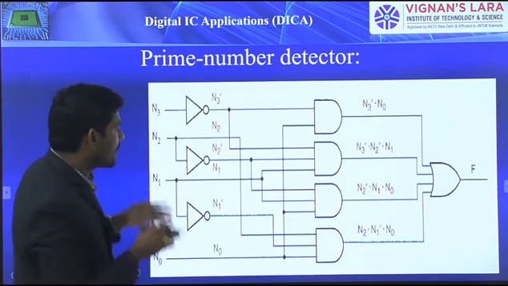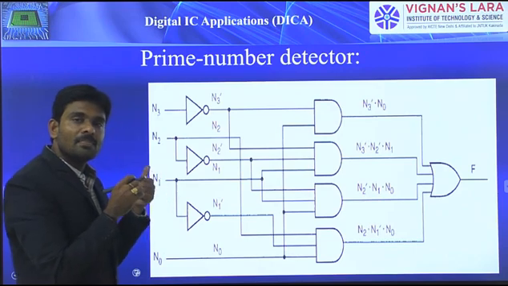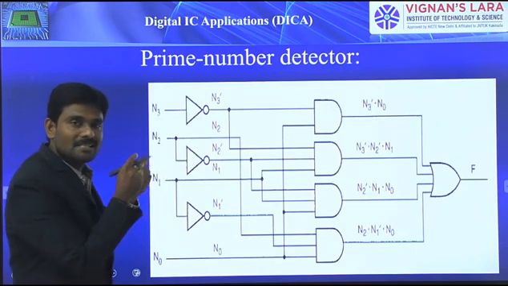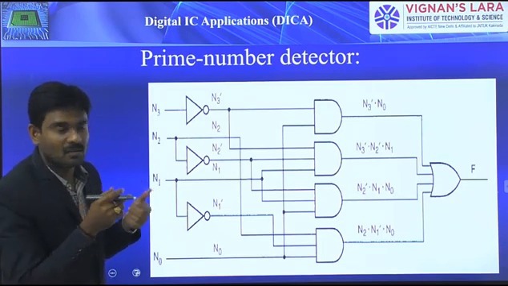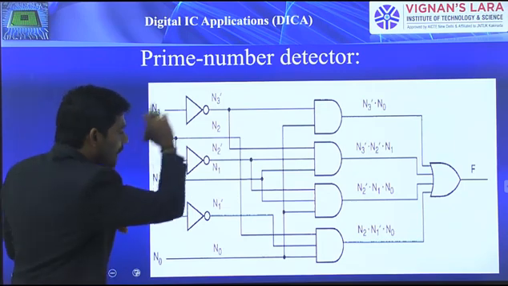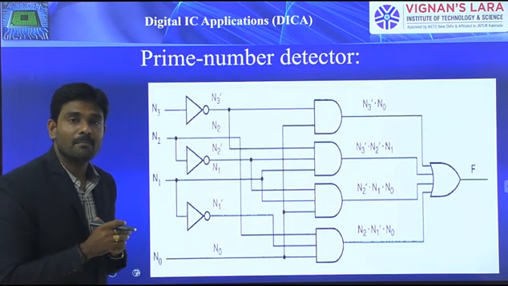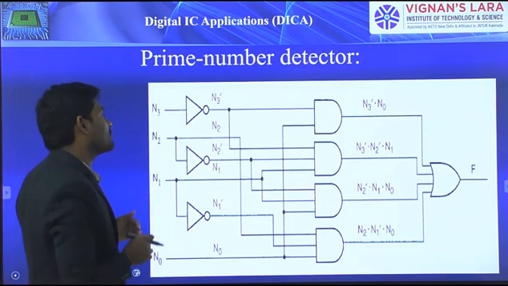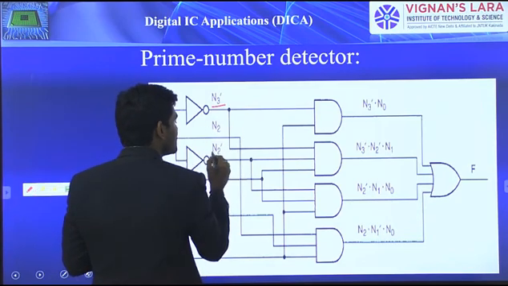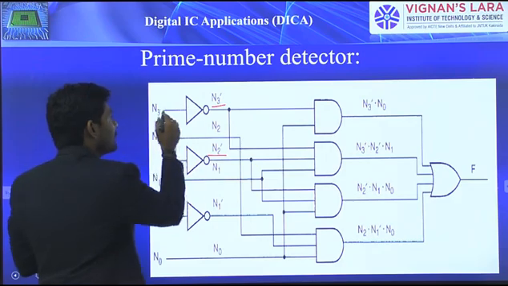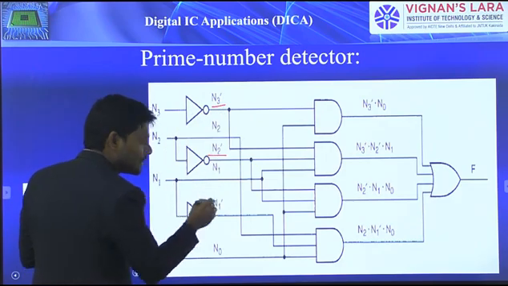By knowing the Boolean equations, you can easily write a program in data flow description style. So my intention is to use the concurrent signal assignment statement, signal name less than or equals to expression, to write the program for this prime number detector. Here you are supposed to remember the internal signal names: through the inverter it becomes N3 bar, N2 bar, N1 bar.